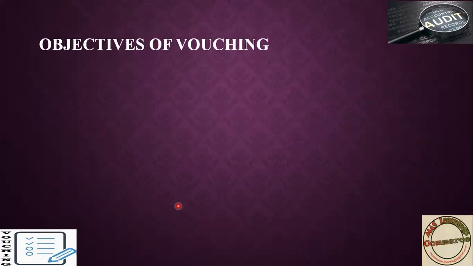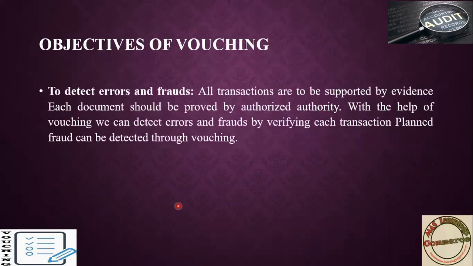Objectives of vouching. First is to detect errors and fraud. All transactions are to be supported by evidence, so the auditor will check each and every transaction. He will check the authentication, that is, whether an authorized person has signed on that transaction, whether the voucher includes the authorized officer's sign or not. By seeing that, he will get to know whether any fraud has been made in the books of account. By doing this, he will detect errors and fraud.